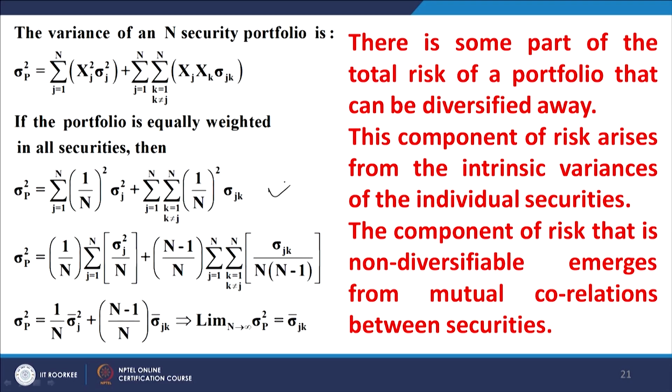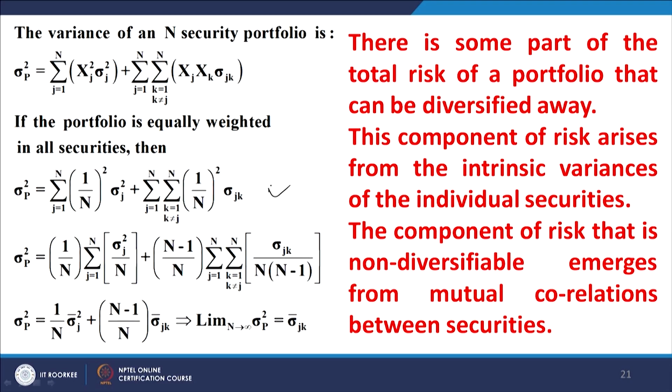Let us now look at a portfolio which is equally weighted in all the constituent securities. We have a total of n securities. Let us say we have one rupee, or one money unit, to invest. So, the amount invested in each of the securities is 1 upon capital N, the number of securities, and therefore, putting xi equal to 1 upon n, we get this expression.